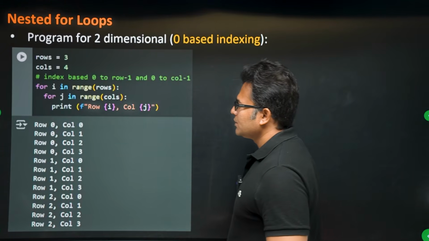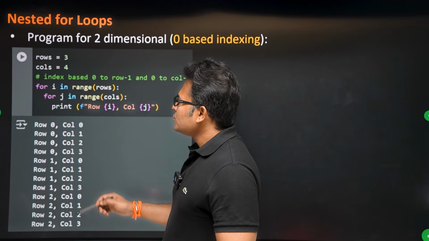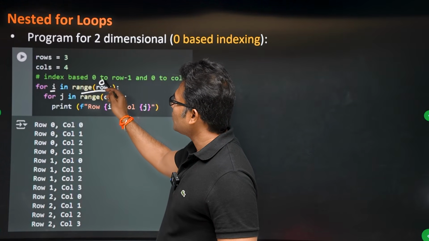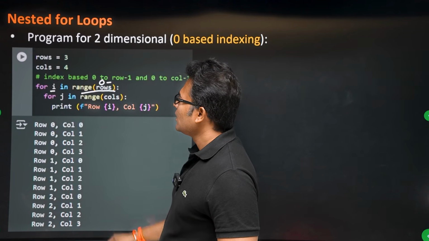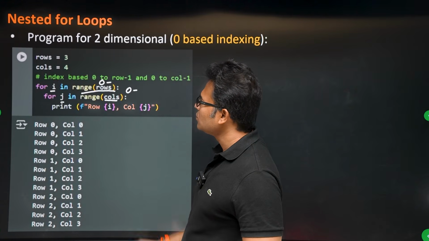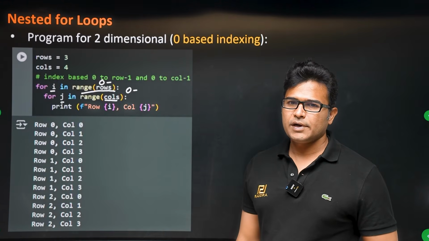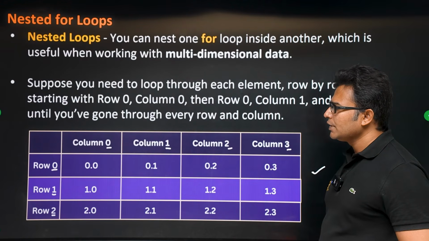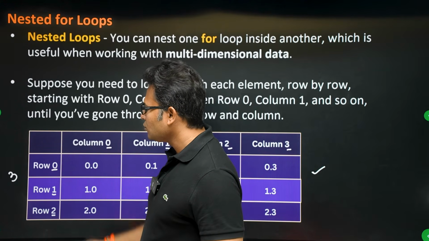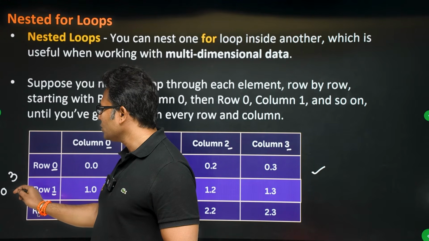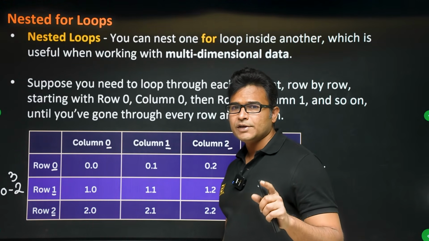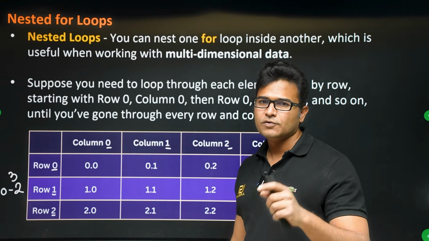So what we can do is a nested for loop. For rows, you can use i. For i in range of rows, it will start from 0 and go to number of rows minus 1. For j in range of columns, it will start from 0 and go to columns minus 1, right? For example, here how many rows are there? The number of rows is 3. Now what will that for loop do? It will start from 0 and go till 2, that is 3 minus 1. I told you about range, right? It will not go till the end, it will just go one before that.